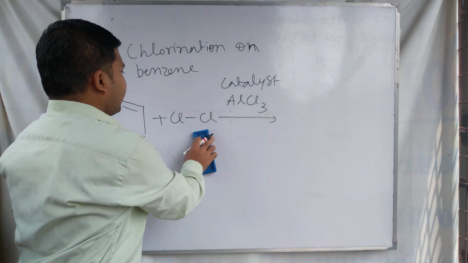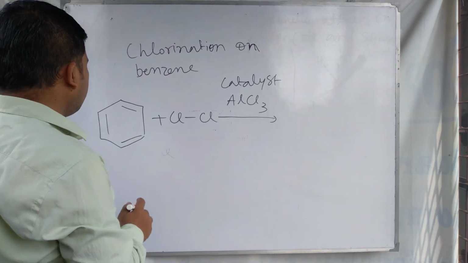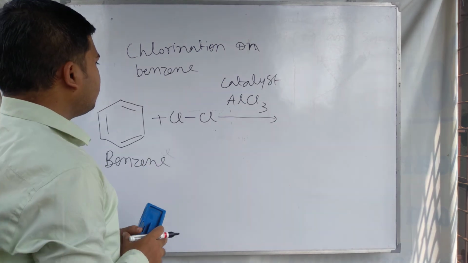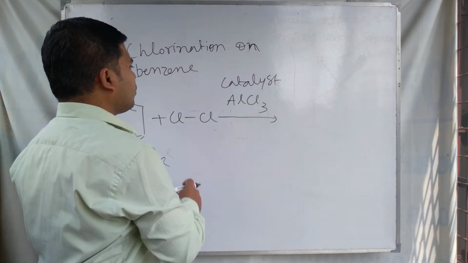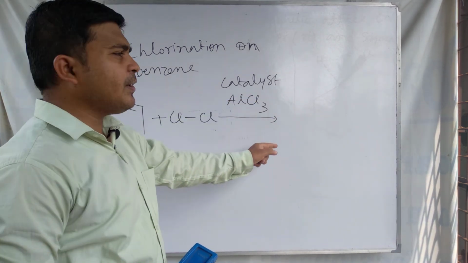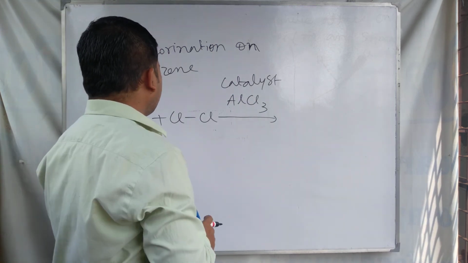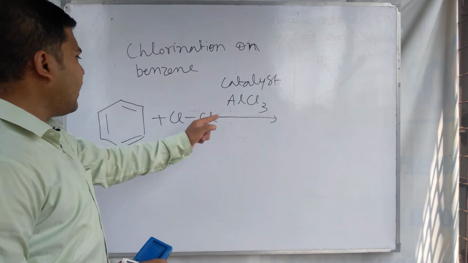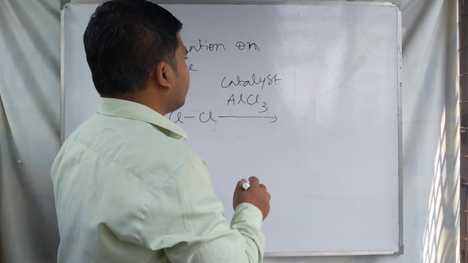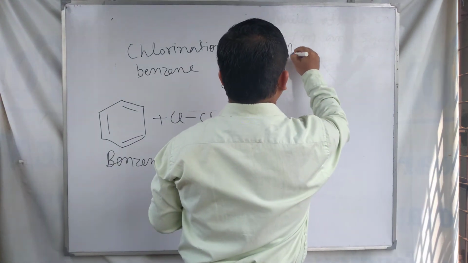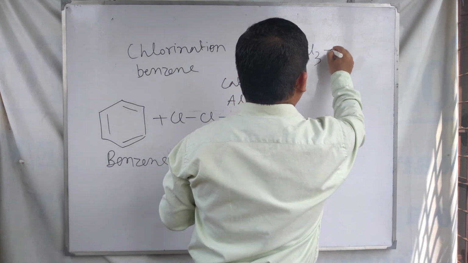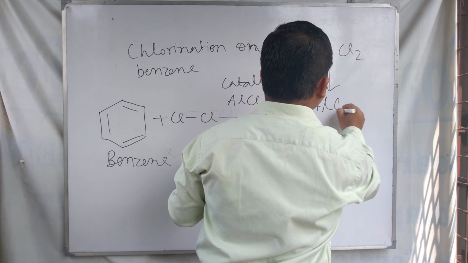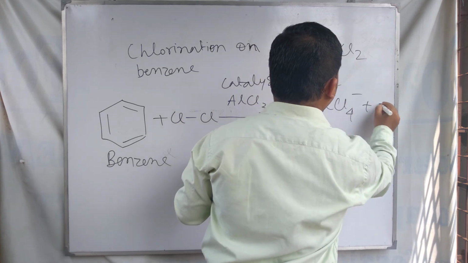We take an example of benzene with chlorine, Cl2, and AlCl3 as a catalyst. When this mixture of chlorine, AlCl3 and benzene is taken, the AlCl3 and chlorine react to form AlCl4 minus and Cl plus.